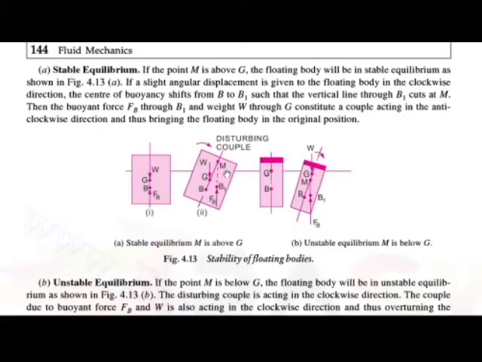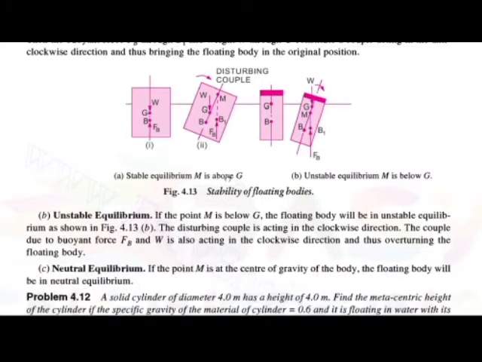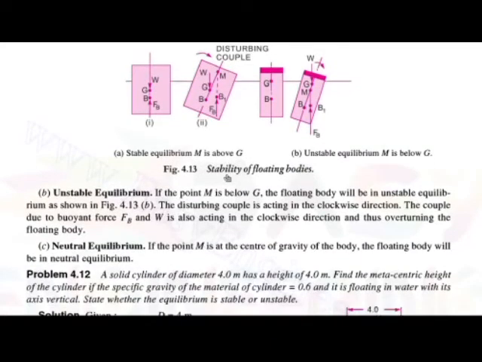Now, what is meant by unstable equilibrium? If the point M is below G, the floating body will be in unstable equilibrium.